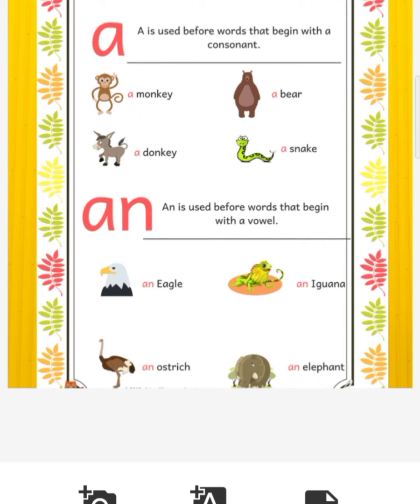Okay. Now if you see the word iguana, iguana is using the letter I, but it is giving the sound of E, iguana. So we are using the article an. Okay. Now if you see the elephant, an elephant. So it is using the letter E, but it is giving the sound A. Okay, so as I said, you have to concentrate on the vowel sounds A, E, I, O, U. Alright.